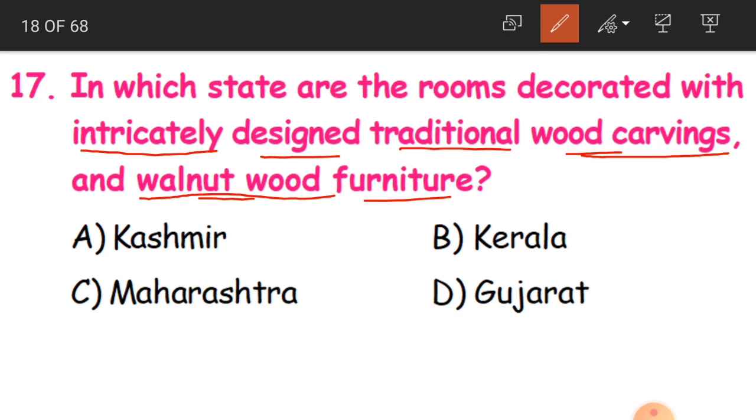Which is this state? Either Kashmir, Kerala, Maharashtra or Gujarat. The answer is Kashmir. In this state they have wood furniture, and the wood is also designed very traditionally. You can see so many prints on the wood.